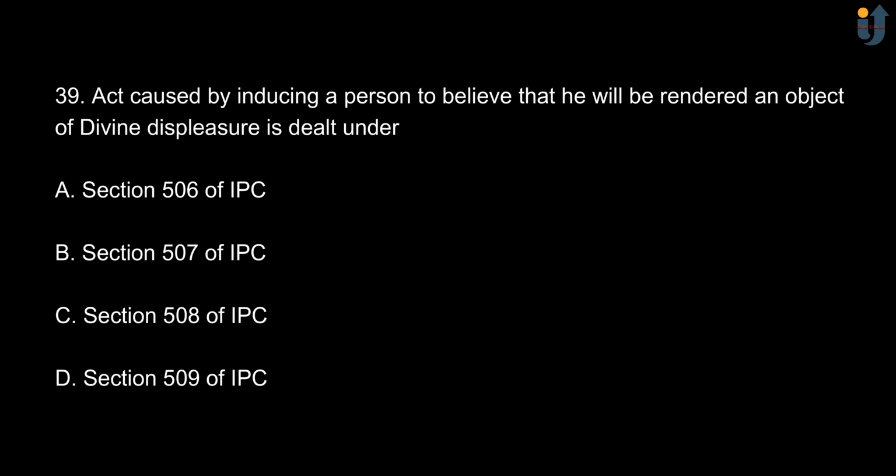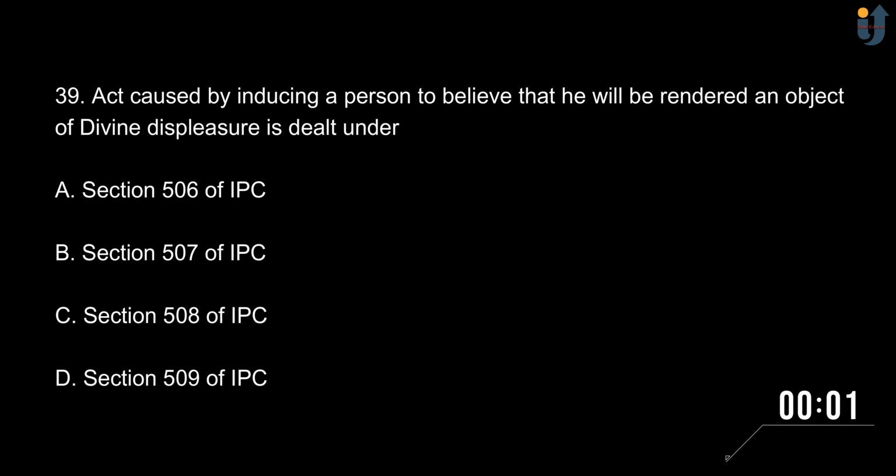Next, act caused by inducing a person to believe that he will be rendered an object of divine displeasure is dealt under option A, section 506 of IPC. Option B, section 507 of IPC. Option C, section 508 of IPC. And option D is section 509 of IPC.